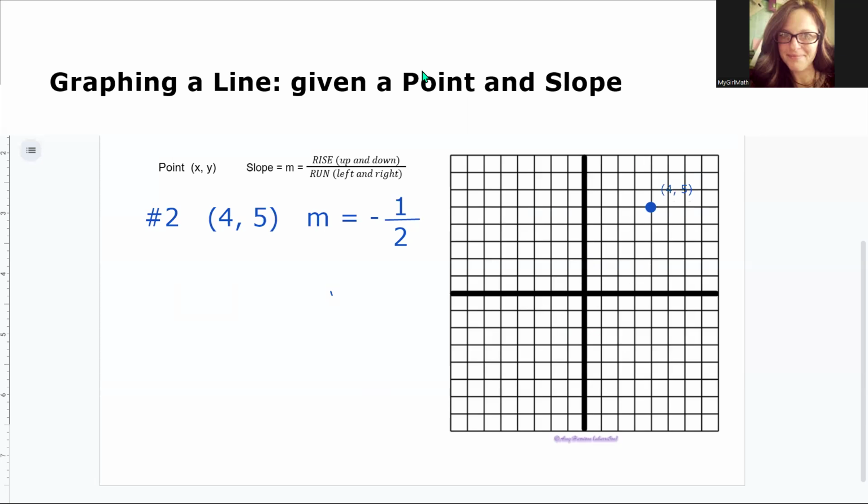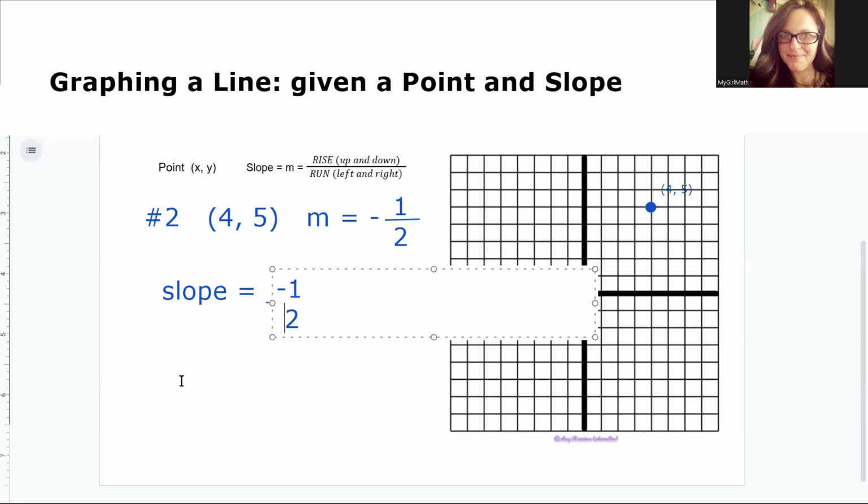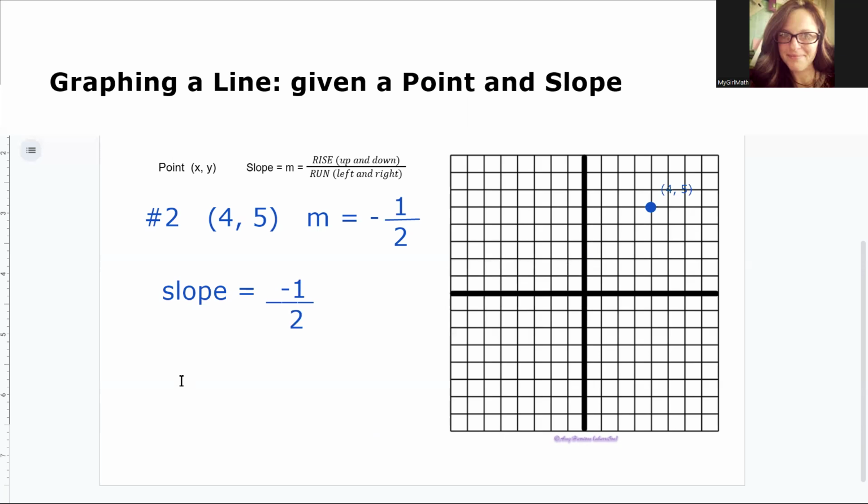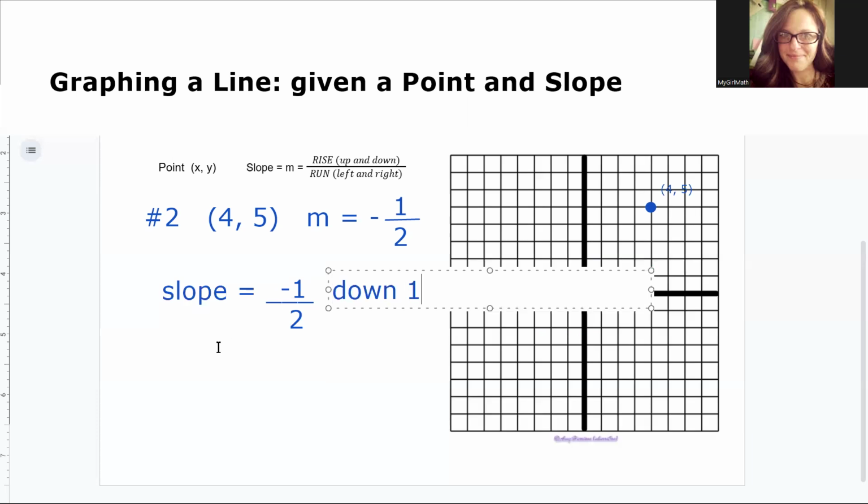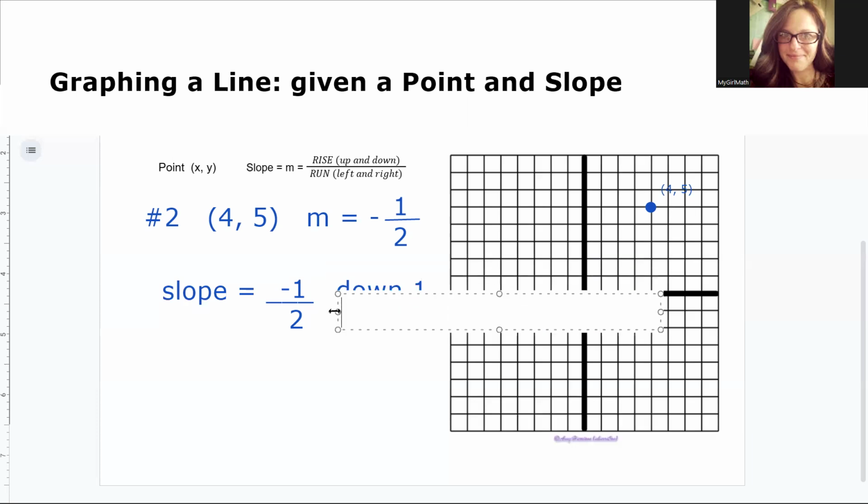Let's take a look at our slope. Slope is rise over run. Since we have a negative slope, we could give the negative to the top number. Negative 1 over 2 is equal to negative 1/2. Negative 1 divided by 2 is negative 1/2. Then using our rise over run, -1 in the top, rise. -1 is down 1. +2 in the bottom is our run. We will run to the right 2.